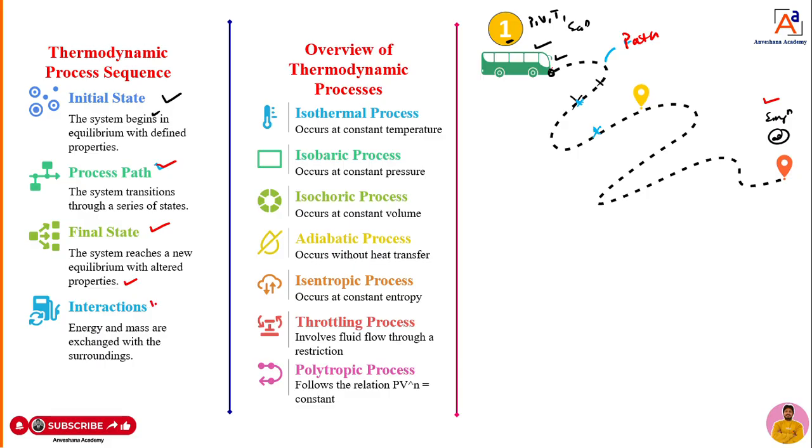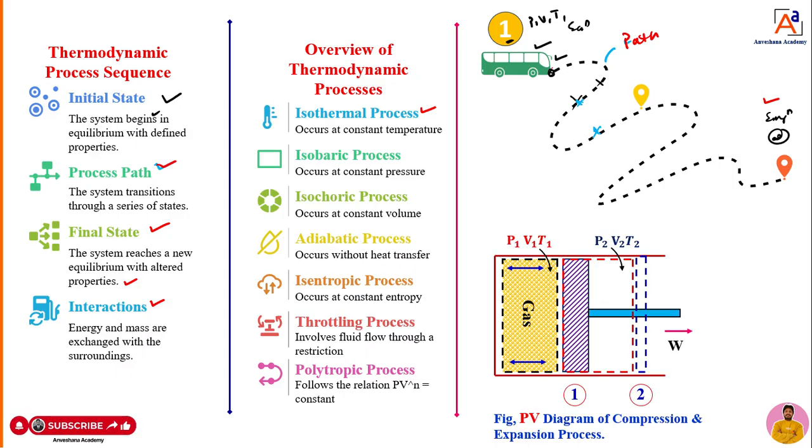That means there will be energy and mass interaction between the system and the surroundings. This is what? A thermodynamic process. To understand the basic concept of a thermodynamic process, you can see it now. When it comes to the thermodynamic process, based upon the macroscopic properties of the system, we can classify different types of thermodynamic process. That you can see here now.